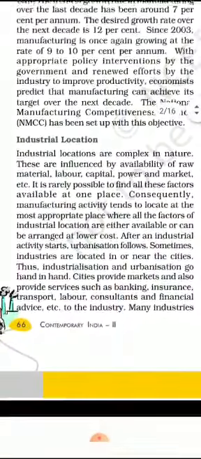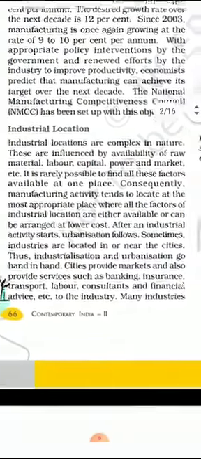Now, industrial location, that's a very important question. Where do we locate our industries? Generally, manufacturing activities tend to locate at the most appropriate places where all the factors of industrial location are either available or can be arranged at lower cost. After industrial activities start, urbanization follows. Sometimes industries are located in or near the cities. Thus, industrialization and urbanization go hand in hand.